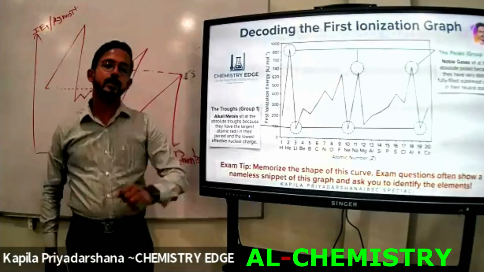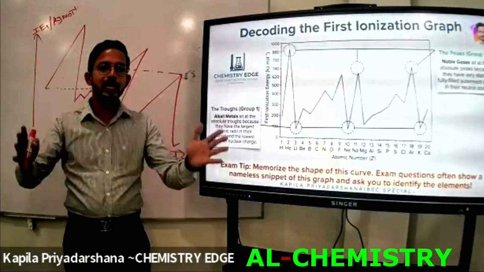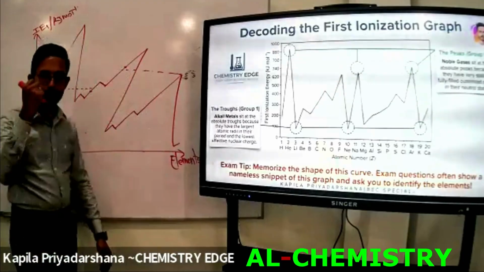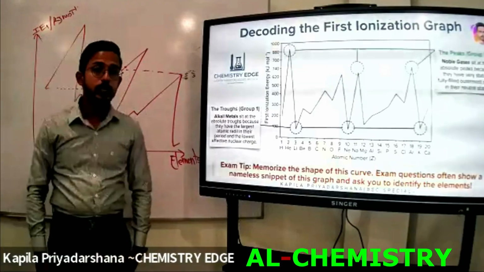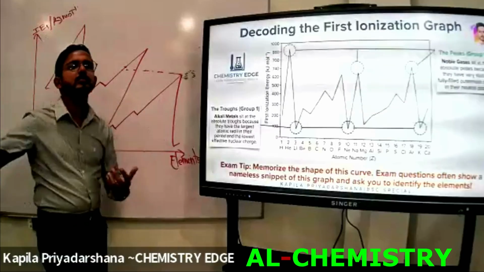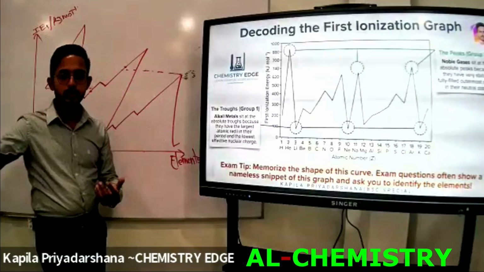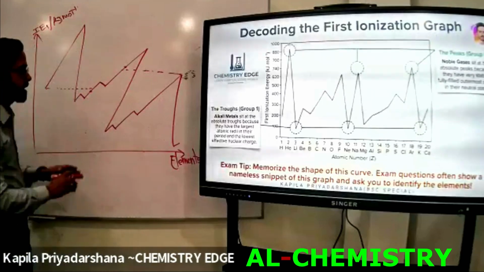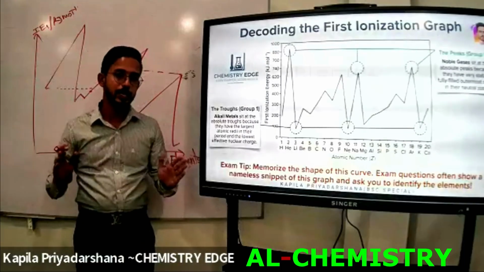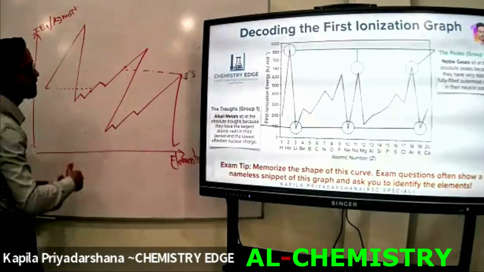If they have asked for the second ionization energy, for example to prepare the ascending or descending order of the second ionization energy, we are going to start from the second element. What's the second element? Helium. If they have asked for the third ionization energy, you are going to start from the third element, called lithium. The shapes of the first, second, and third ionization energy graphs are identical. They cannot be changed. Right? The same way you are able to draw this.